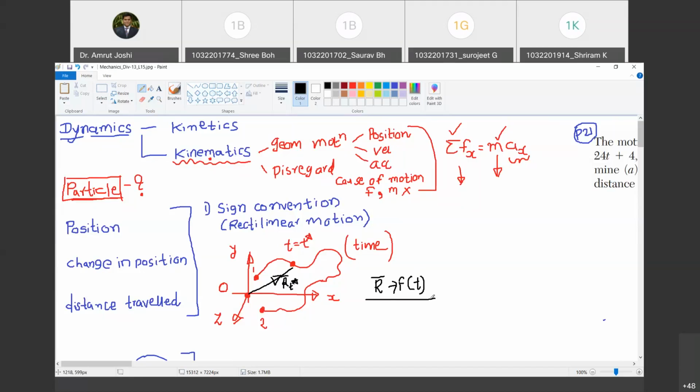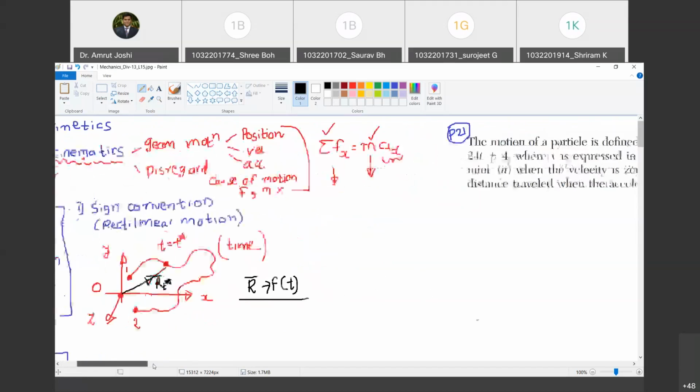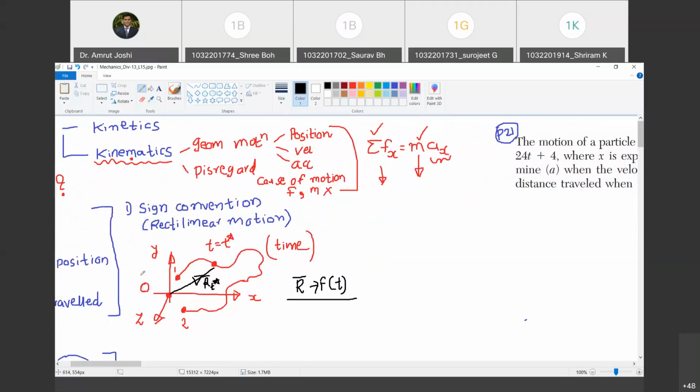Now we will go ahead and simplify this for rectilinear motion, because the first thing that we are going to study is rectilinear motion. What is rectilinear motion? If a particle exhibits motion along a line, we call it rectilinear motion.